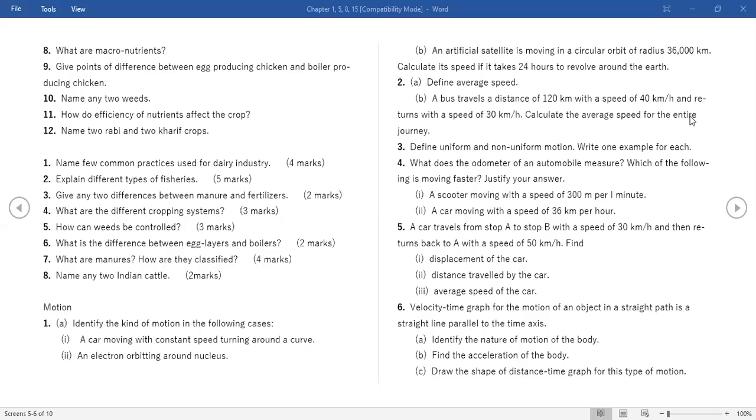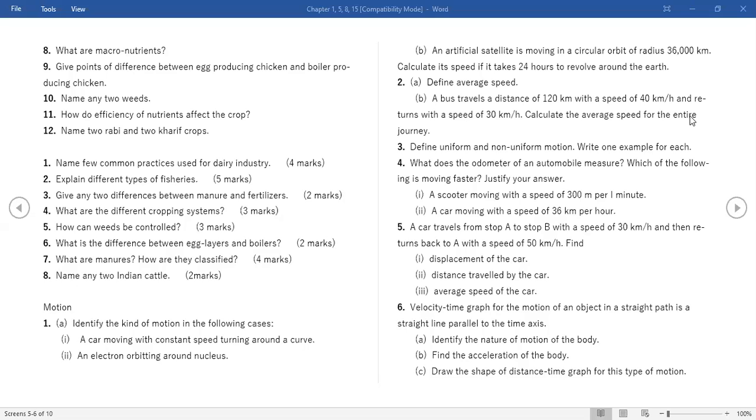An artificial satellite is moving in a circular orbit of radius 36,000 kilometers. Calculate its speed if it takes 24 hours to revolve around the Earth. Ma'am, in this, should we take pi as 22 by 7 or 3.14? 22 by 7 doesn't work out here because 36,000 and 24 are both not divisible by 7. So no use of 22 by 7.